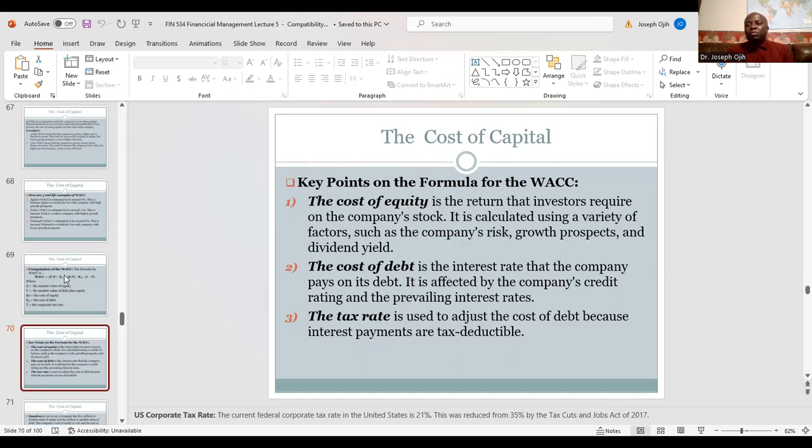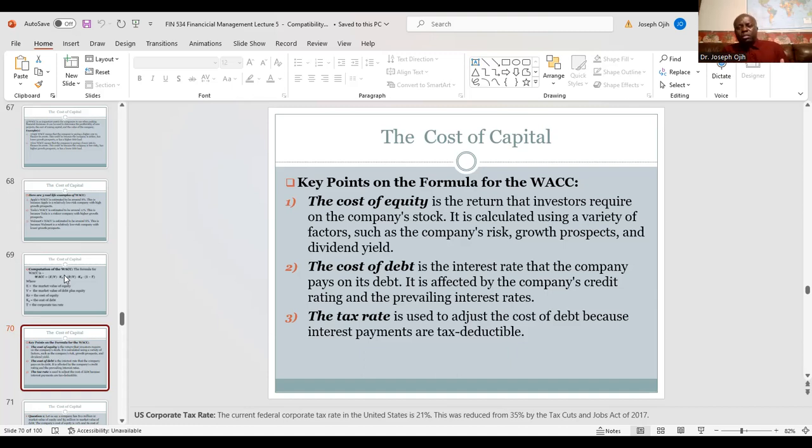When we say cost of debt, we are referring to the interest rate that a company pays on its debt. It is affected by the company's credit rating. Just like individual consumers have credit scores, companies also have their credit scores or ratings. It is also affected by the prevailing interest rates.